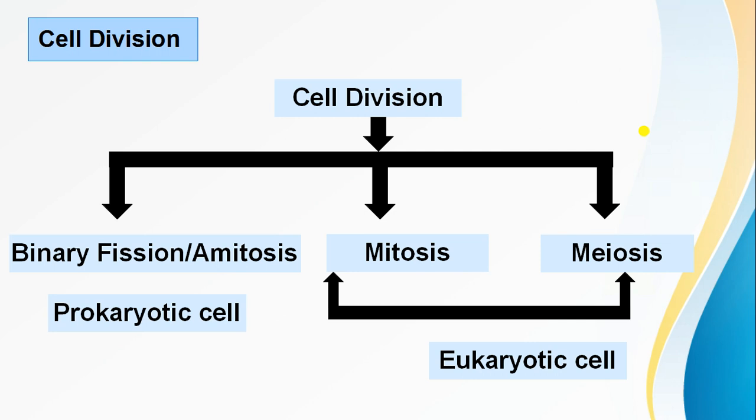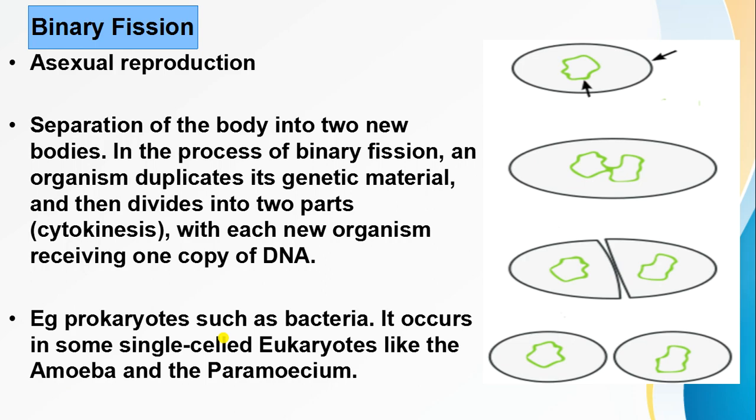Now we will talk about the types of cell division. First is binary fission, which is amitosis, and it is the simplest type of division. The other one is mitosis, and the third one is meiosis. So let's talk about binary fission. Binary fission or amitosis is the most uncommon type of cell division, and this is found in acellular organisms like bacteria, yeast, amoeba and diatoms.